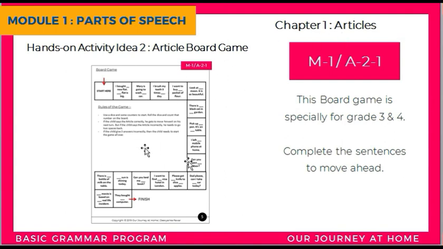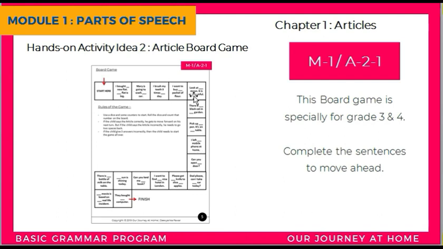Here it's a simple board game. You need counters and a dice to play this game. You have to start here and finish here, and there are some rules written over here. You have to follow the rules and keep on moving, and if you say something wrong you need to go back.